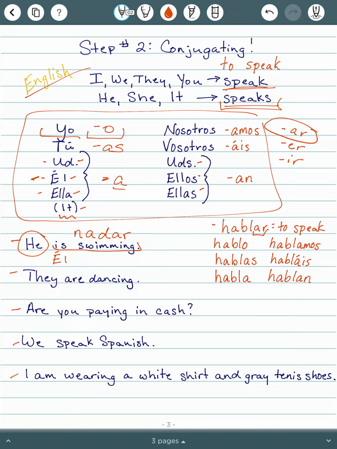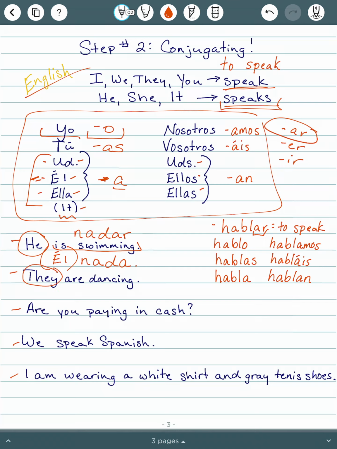If you go back to your vocabulary list, to swim is nadar. So we are going to take off the AR, and put an A in its place. Él nada. He is swimming. And we don't have to have the él, but in this case, because a shares three separate pronouns, you are probably more likely to go ahead and use the pronoun there.